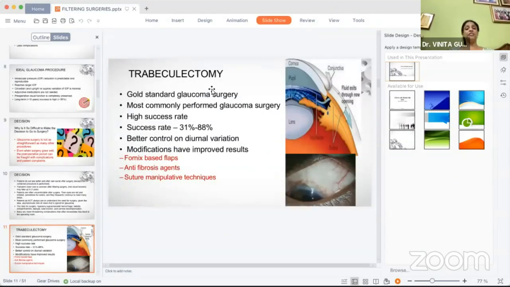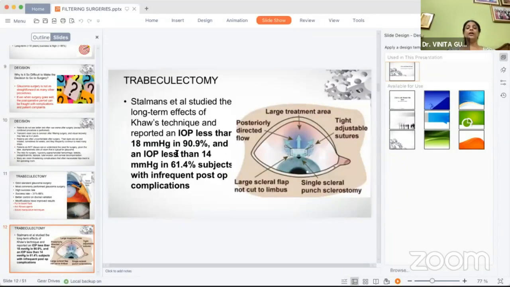Trabeculectomy is the first surgery which is the gold standard for glaucoma, with a high success rate, a better control on diurnal variation, and recently the modifications have improved our results of trabeculectomies. Using the COS technique, which are all these modifications which have been suggested by Moorfields safe surgery technique, it has been seen that the primary trabeculectomy achieves an IOP of almost less than 18 millimeters of mercury in about 90% of the eyes, and with infrequent post-op complications.